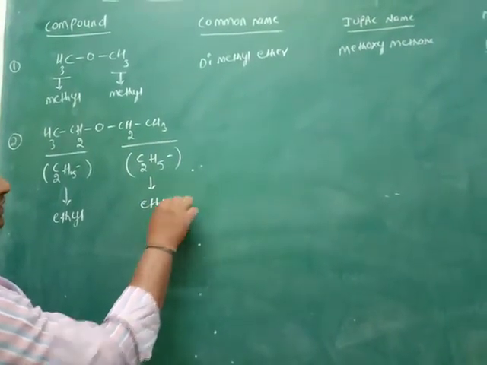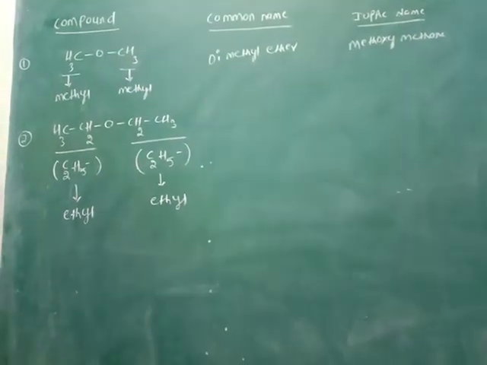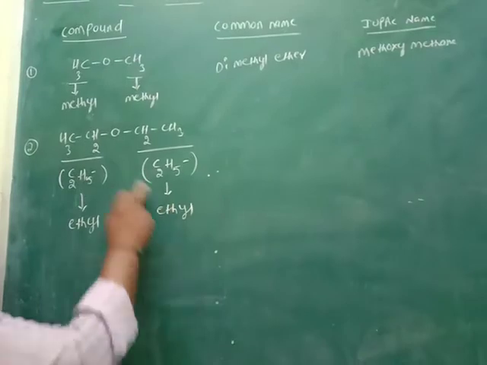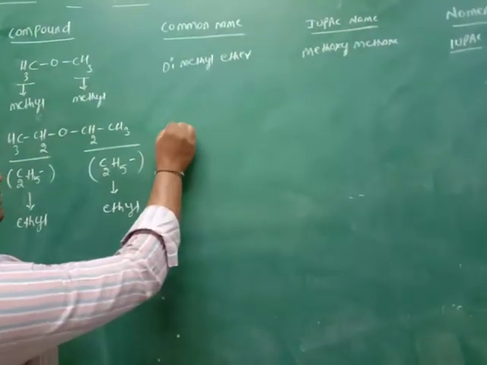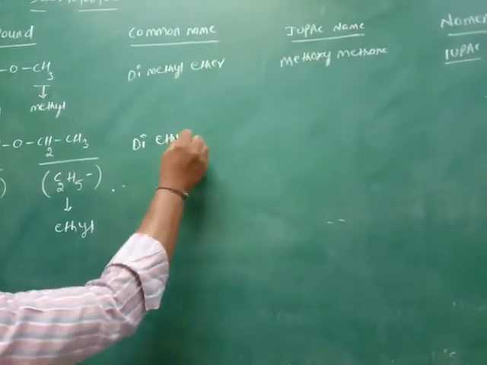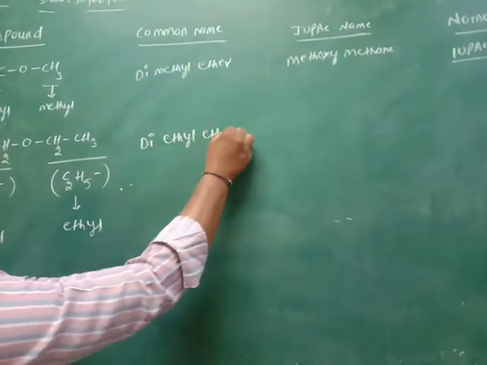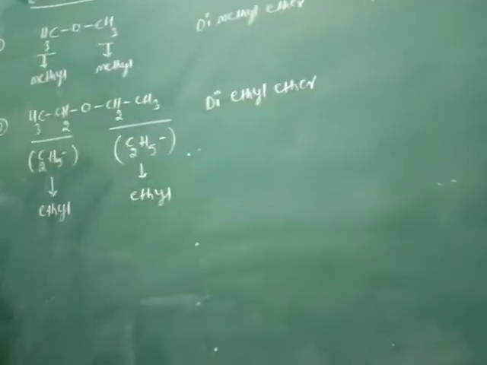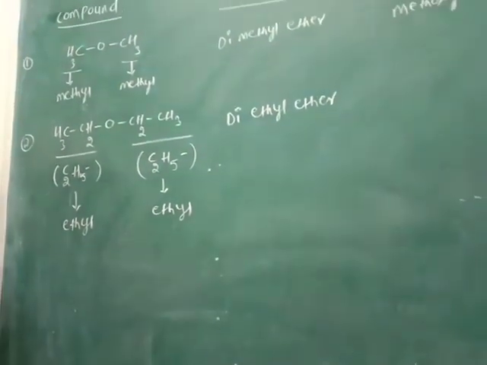So two ethyl groups are present in the compound. The common name is diethyl ether. Diethyl ether is also a simple ether or symmetric ether.